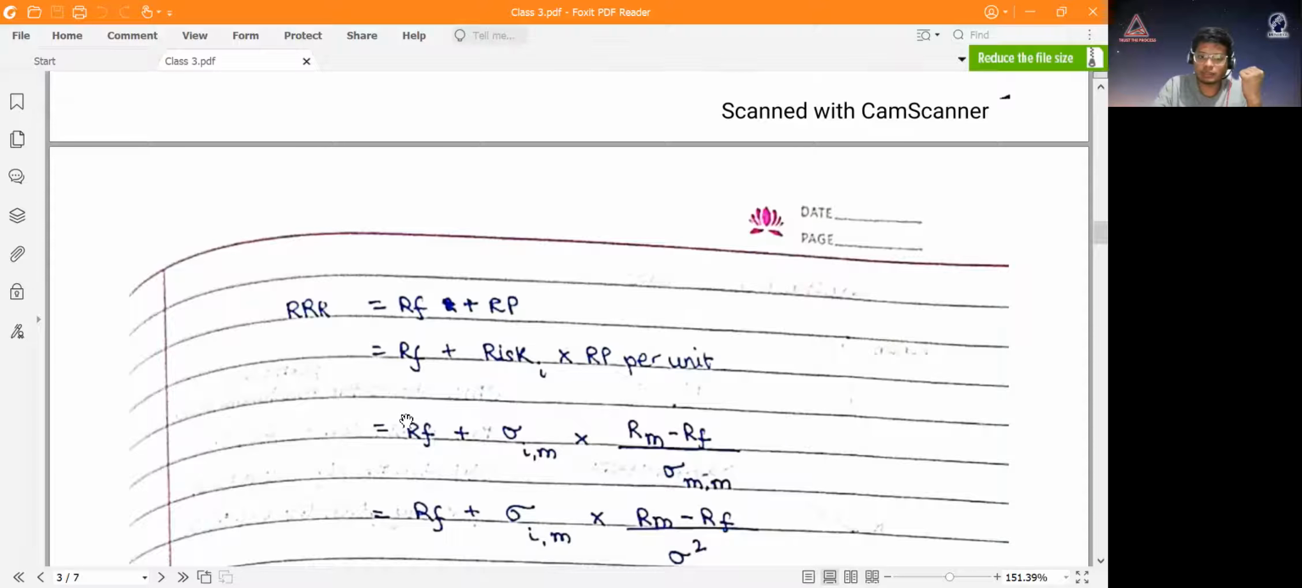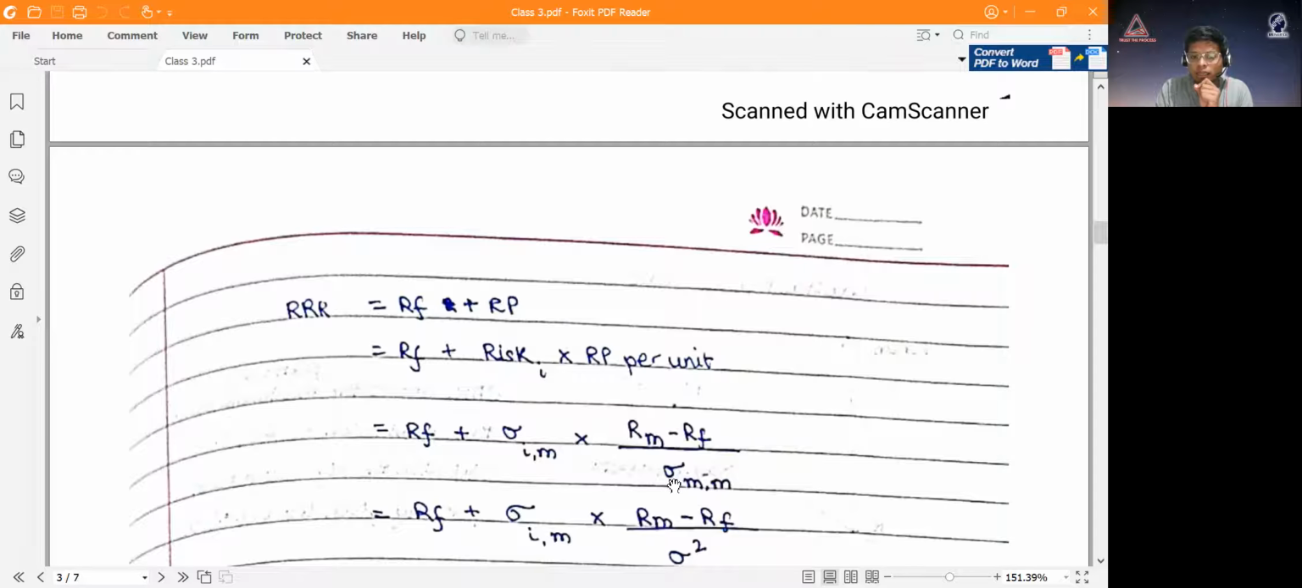Now this risk premium, anyways, if I don't take any risk, I've gotten RF. Because I'm taking risk, I'm getting something in excess of RF. So that is my risk premium. So RM minus RF is the risk premium. Now here it's per unit. So for the per unit part, I put this standard deviation of M with respect to M.